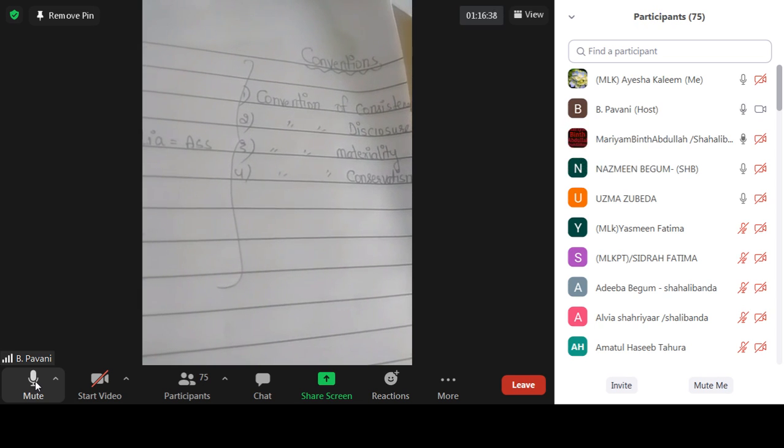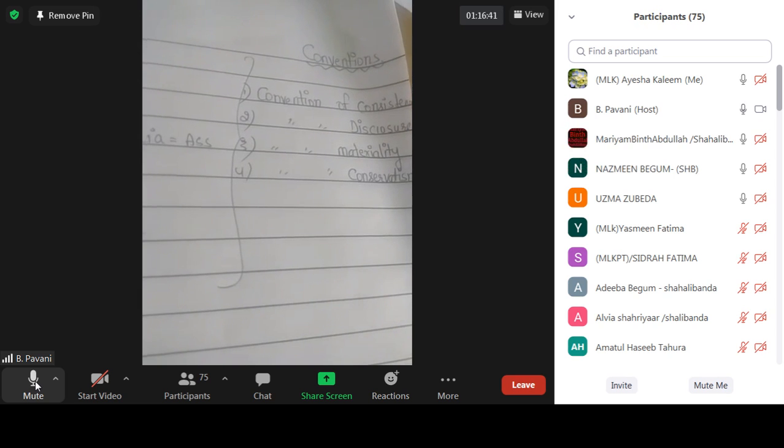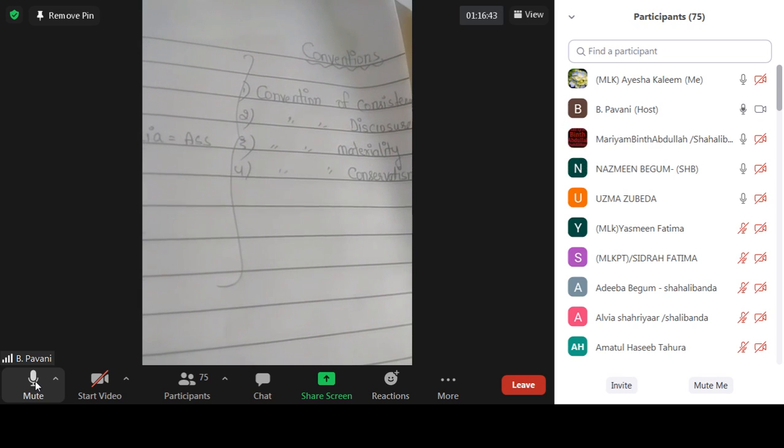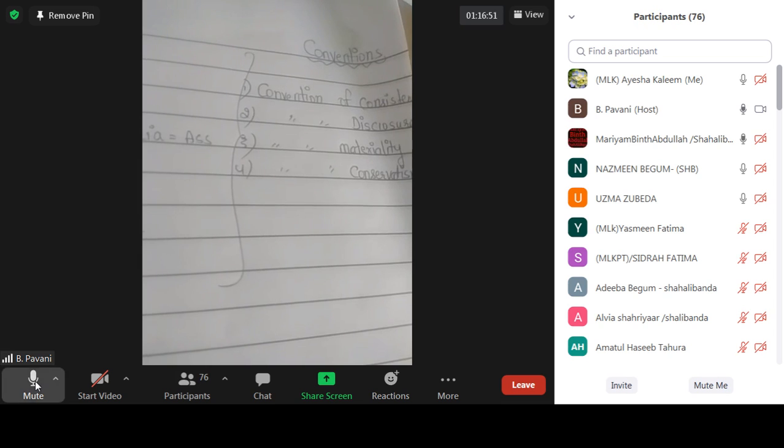Whatever methods or practices they are using in making the accounts will not change from one period to another. That is called the convention of consistency.